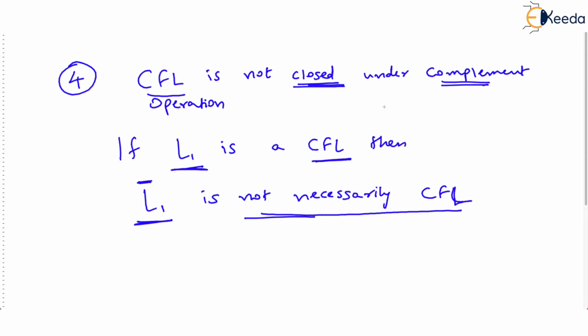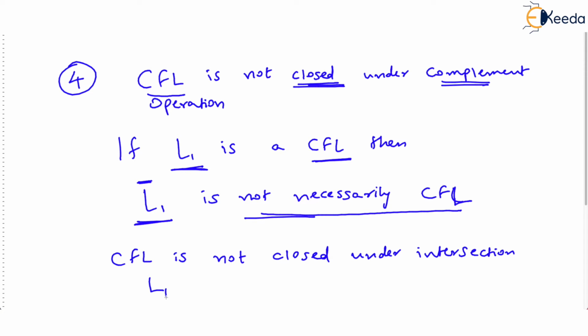Under complement operation. Now to prove this, in the previous video we proved that CFL is not closed under intersection operation. That means L1 intersection L2 is not necessarily a CFL. Now, using De Morgan's law, I am writing L1 intersection L2 as the complement of L1 complement union L2 complement, where I take the complement of both L1 and L2 and the entire part's complement.